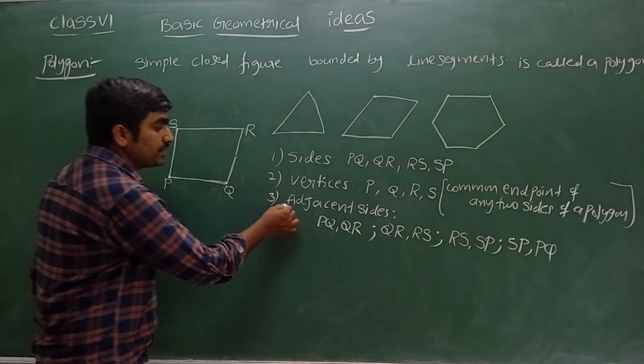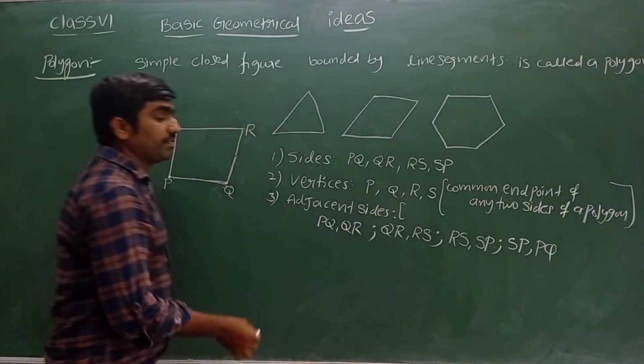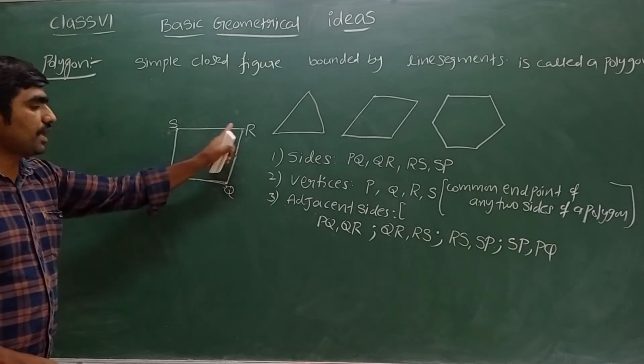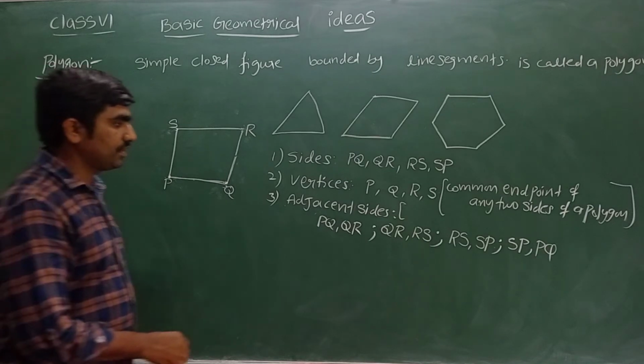Now tell me, what is meant by adjacent sides? Two sides which are having a common end point are called adjacent sides.